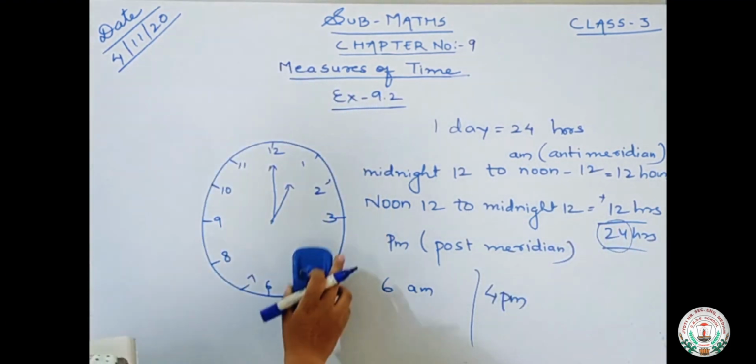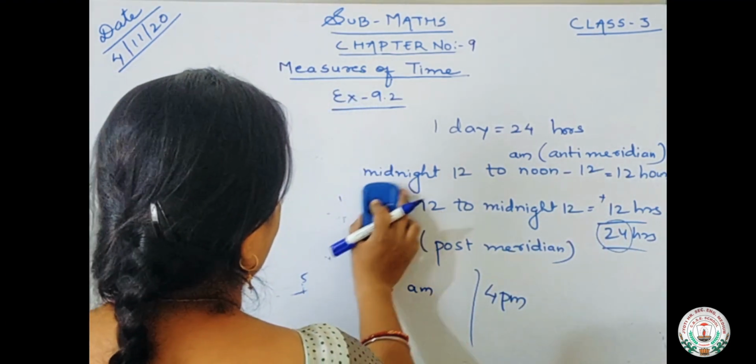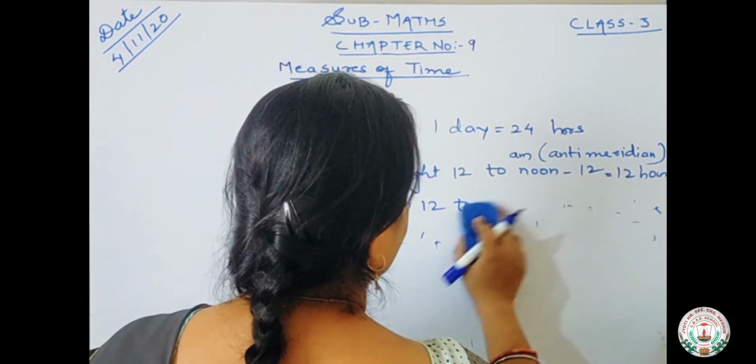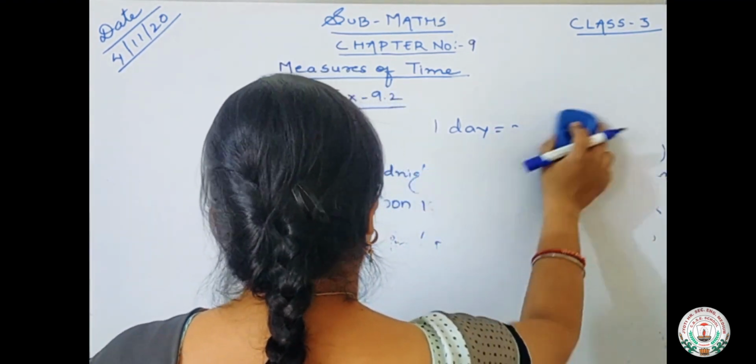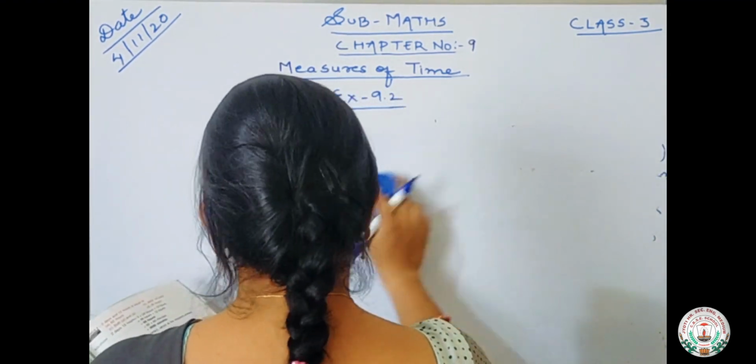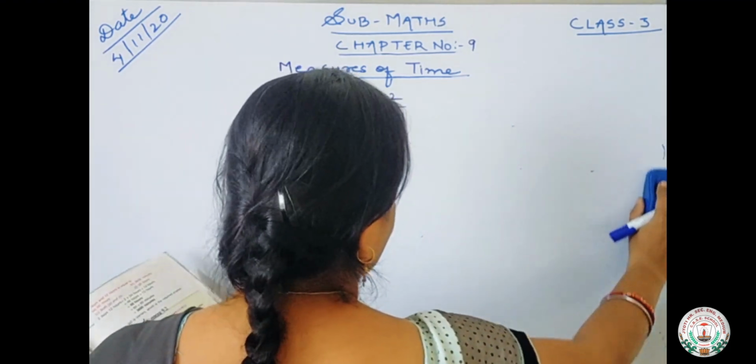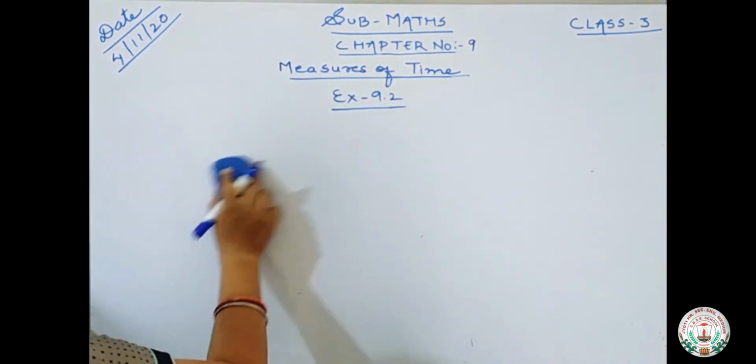Okay, now let's move to our next question. Next question is conversion. Choose the correct answer. Question number 4 is given here, that you have to convert.